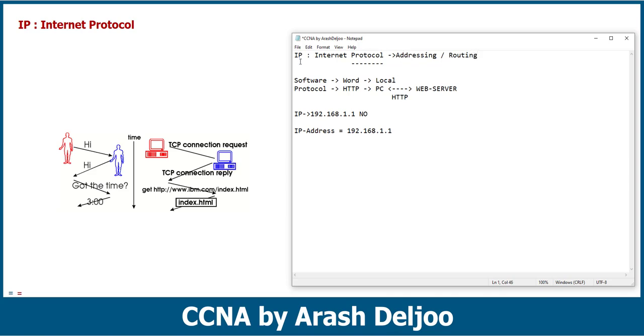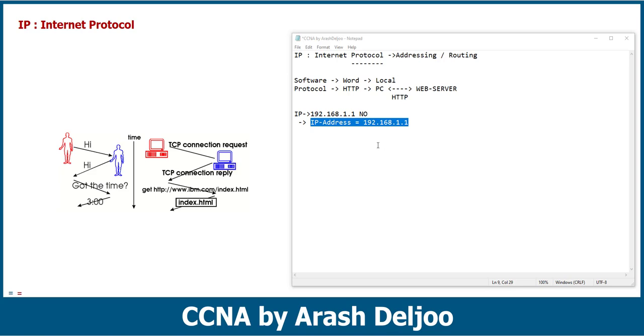But IP has a component, which we call the IP address. This means that the address is one of the components of this protocol. In this class you will learn about IP, the Internet Protocol, and after that you will also learn about one of the components of IP, which we call the IP address. So when you use, for example, 192.168.1.1, you use the IP address, not the IP. Briefly, maybe you say this is IP, but this is the IP address.